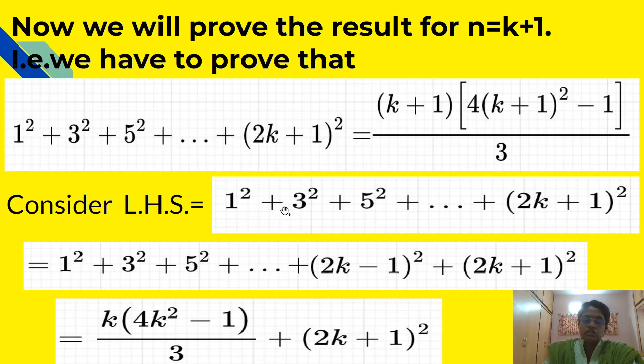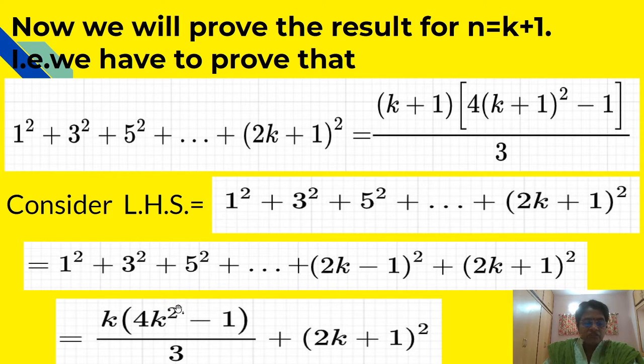Now here you can observe that there is a difference of 2 in 2 successive terms, and therefore before this 2k plus 1 there will be the term 2k minus 1, and hence this expression can be written as 1 square plus 3 square plus 5 square plus dot dot plus (2k minus 1) square plus (2k plus 1) square. Now just before we have supposed that the addition up to (2k minus 1) square is equal to k into (4k square minus 1) upon 3, and this last term is as it is.